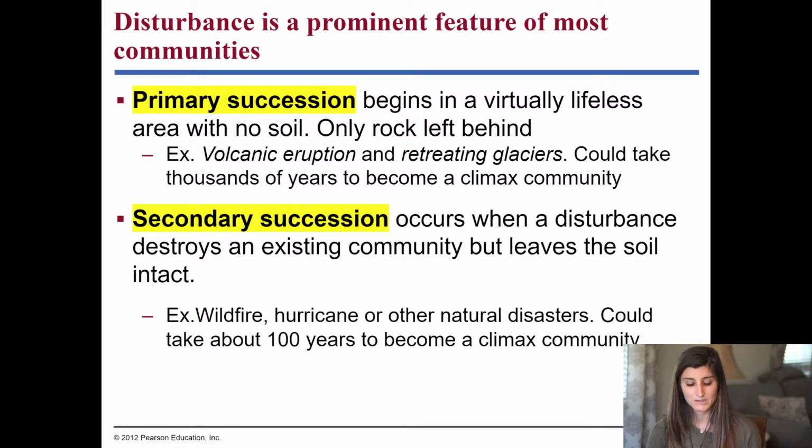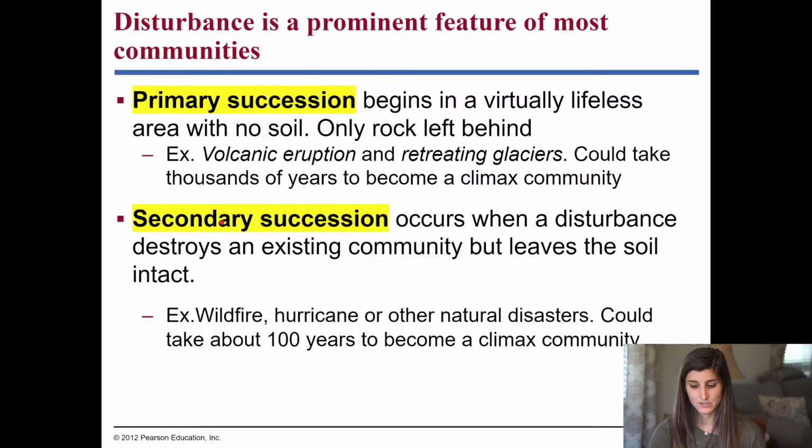And by doing that, getting rid of the soil depends on the ecosystem, but it could take a very long time for this ecosystem to reach its climax community. And we'll talk about what we mean by that in a moment, but it could take thousands of years to recover from a situation like a volcanic eruption or retreating glaciers. Depends, but it could take a very long time.